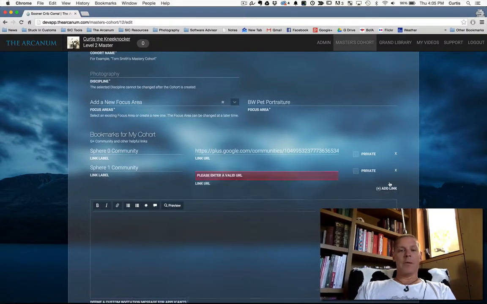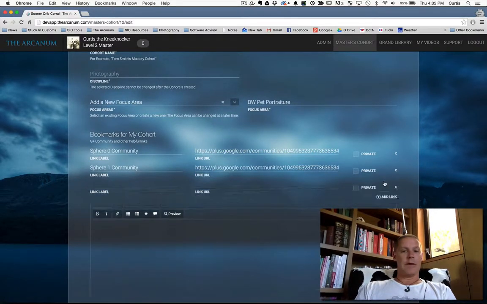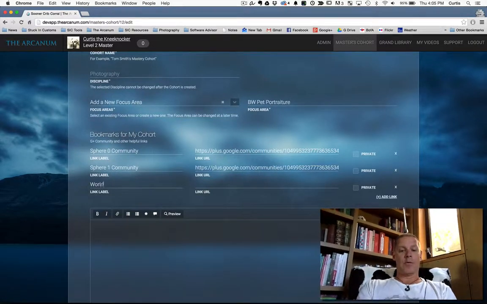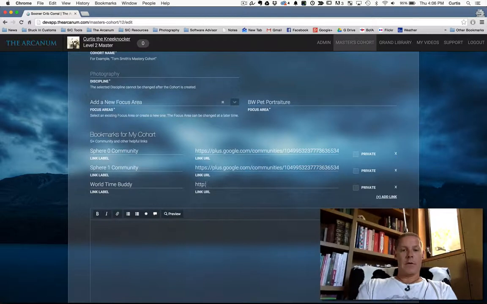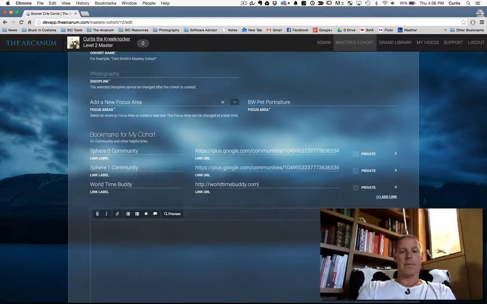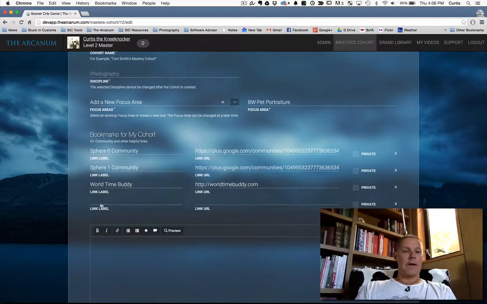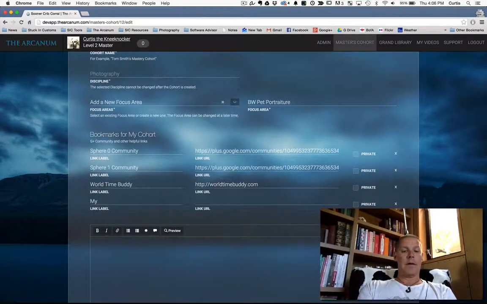And you could even add more links. Well, okay, I'll just paste the same one in now just to move forward. So I can add another link, and maybe I want to do World Time Buddy. That's a great little tool, and I could add that link here, worldtimebuddy.com, and then I could add another one that says maybe it's my Evernote.